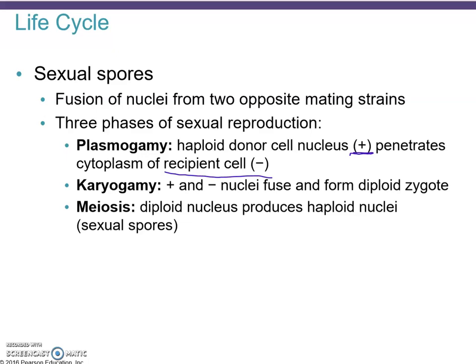And meiosis is the reduction division. So this diploid nucleus produces haploid nuclei that will be the sexual spores. So these are then the ones that can then fuse together again to form a diploid organism.